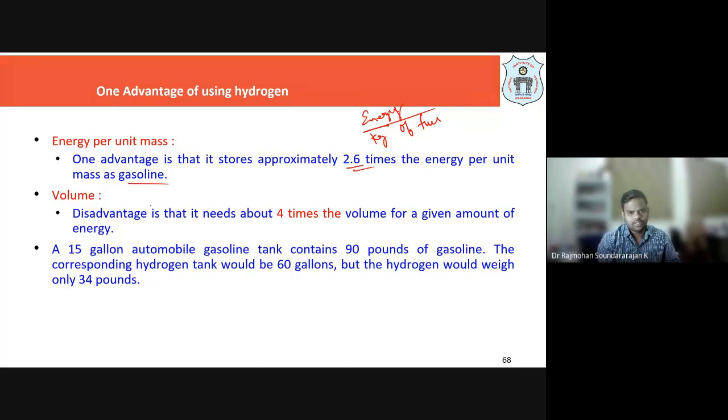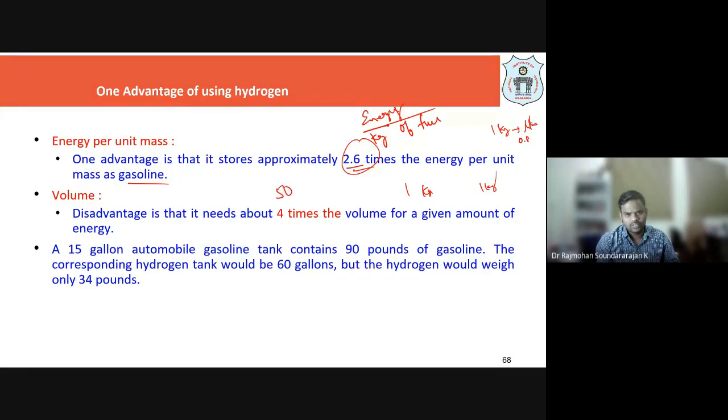Okay, so in comparison to petrol, you are going to get, for the same kg, let me say 1 kg of fuel. Remember, from kg to liter you can convert, right? You know 0.8 is the specific gravity of petrol. Okay, so per kg how many liters you can say. So you can see in comparison to gasoline, if you have the same kg of hydrogen, it will run 2.6 times.